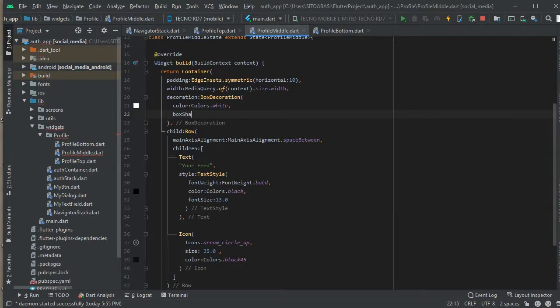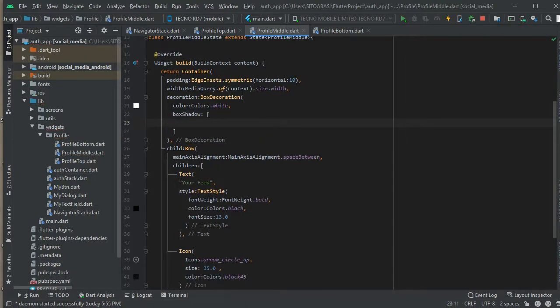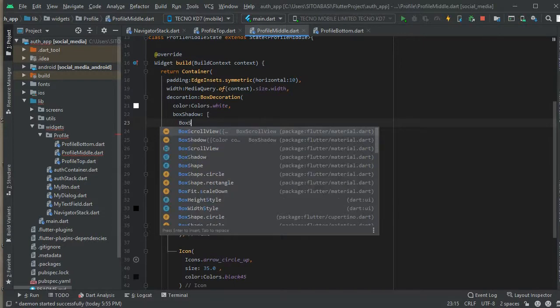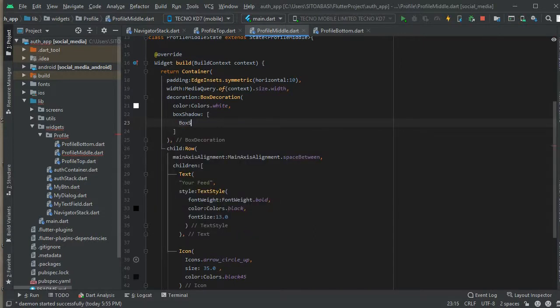In the decoration of the container, I'm gonna put a shadow. So this shadow will elevate the container up a bit. You're gonna see how it looks like. We're putting a box shadow. So the box shadow is gonna be used for this profile middle container here. This is how to use a box shadow. It is used to add a shadow, more of like an elevation to the container. It's always declared in the box decoration or in the decoration of the container.